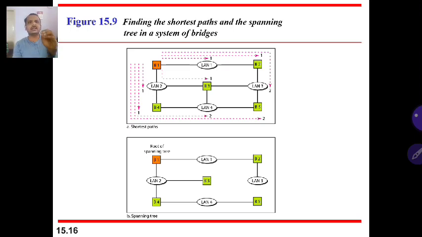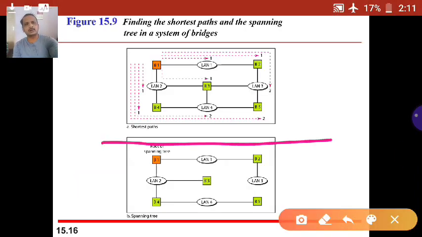Then, making the shortest path, wherever a closed loop arises, remove that particular trunk. Keep on calculating the distances from the source point to the remaining points in the network. Compare all the possible ways, and whichever is minimum, we can fix for that. You fix the minimum distance. Now wherever the looping is created, remove the looping, the particular trunk. Which gives a spanning tree of the particular network you are going to use.